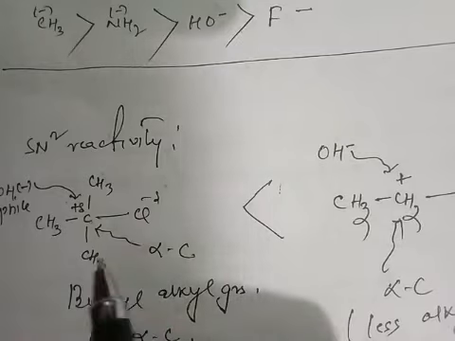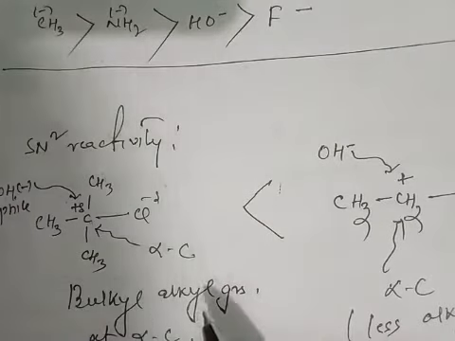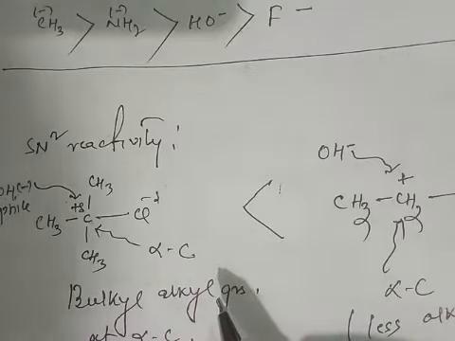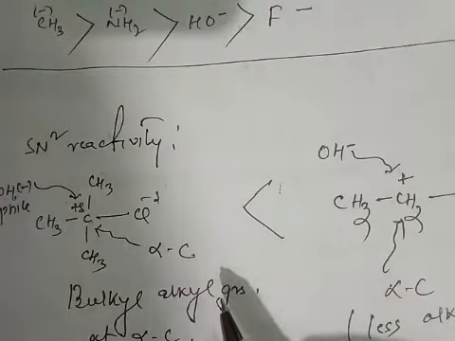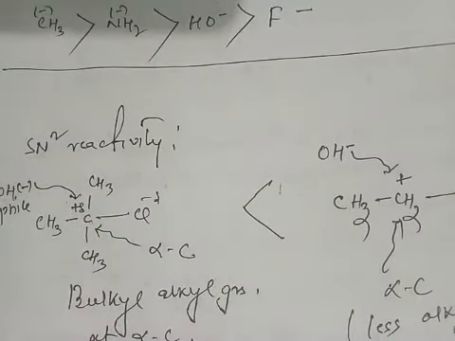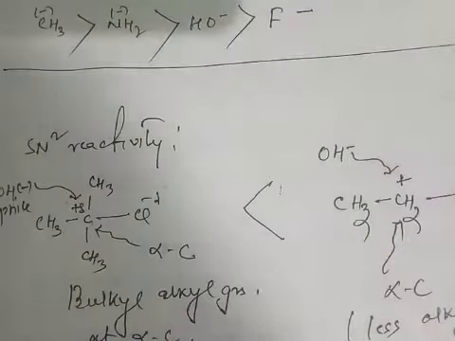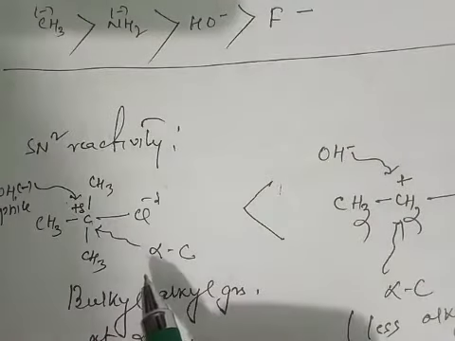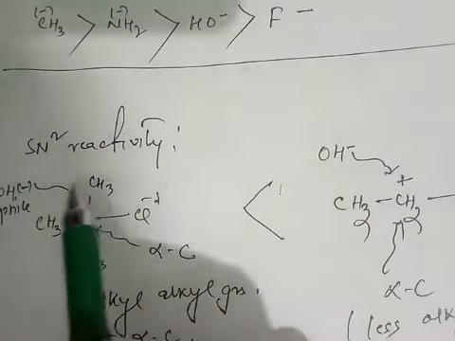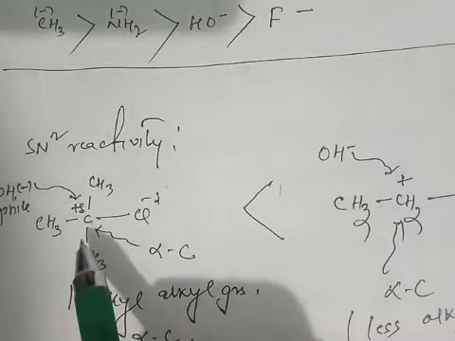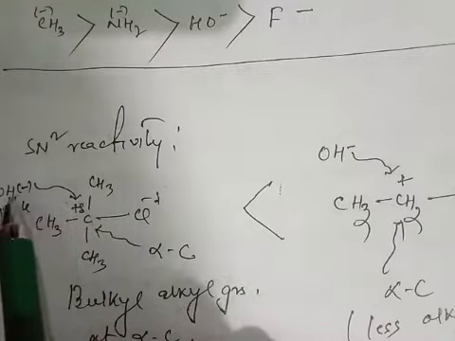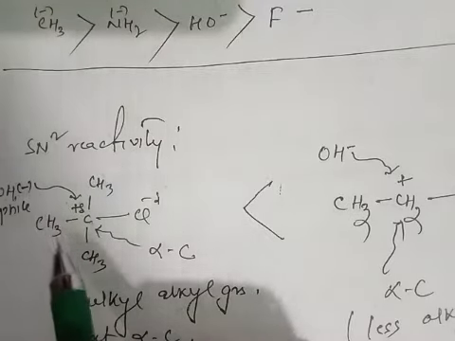So tertiary haloalkane usually does not undergo SN2 reaction. Usually it undergoes SN1 reaction. Tertiary haloalkane prefers SN1 reaction over SN2 reaction due to the presence of this bulky alkyl group around the alpha carbon atom, which hinders the approach of nucleophile.